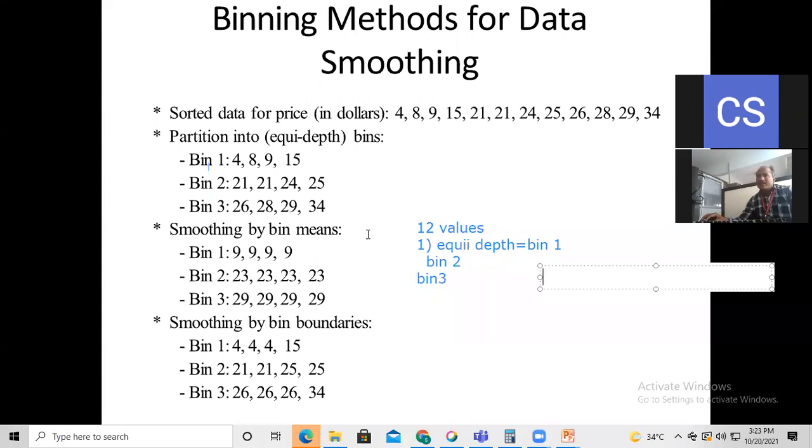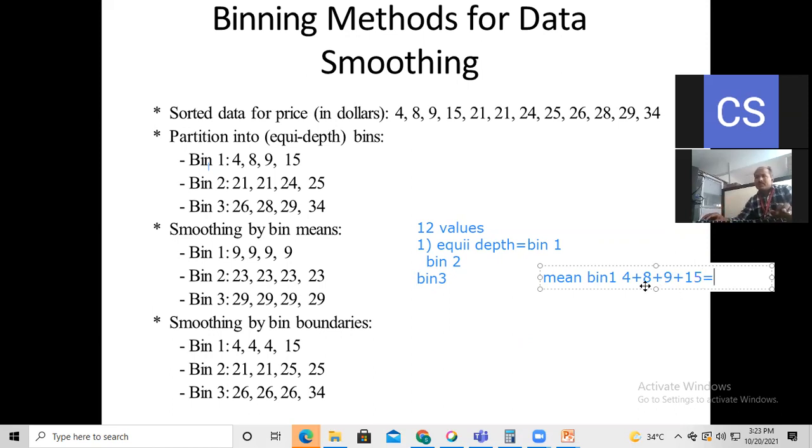Suppose, what is the mean value for bin 1? It is 4 plus 8 plus 9 plus 15 here.